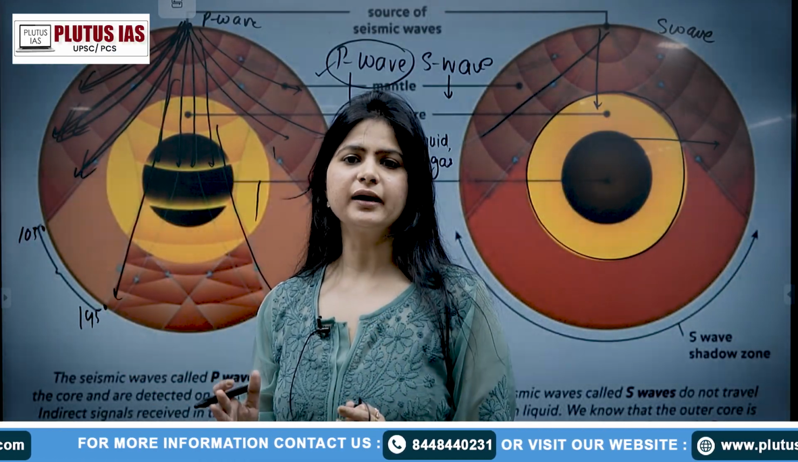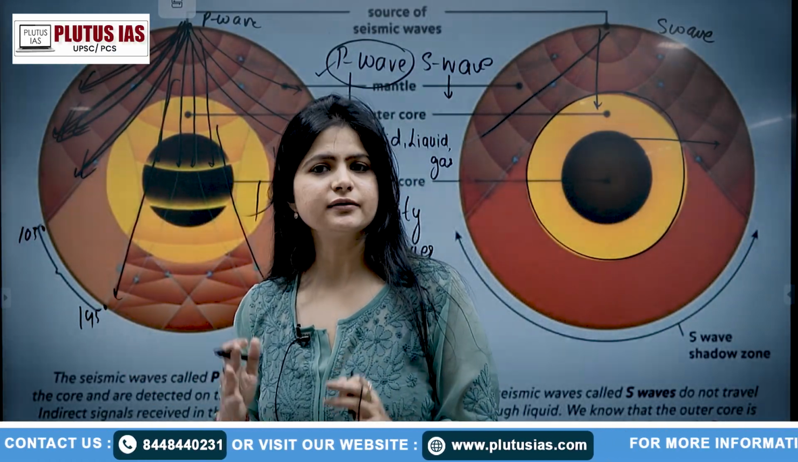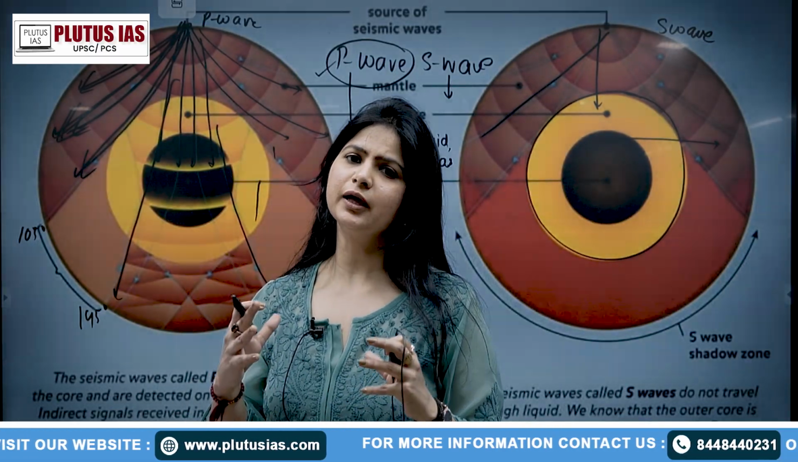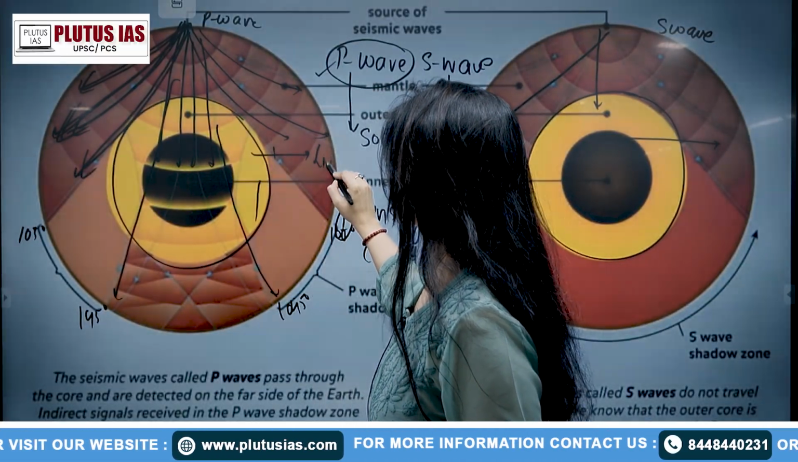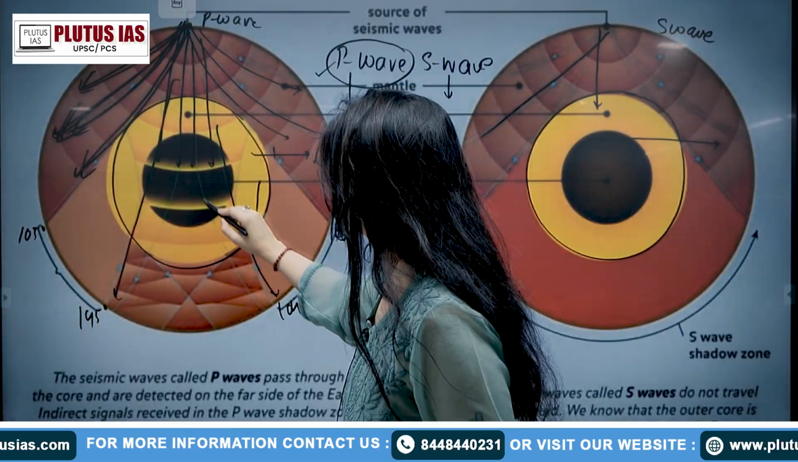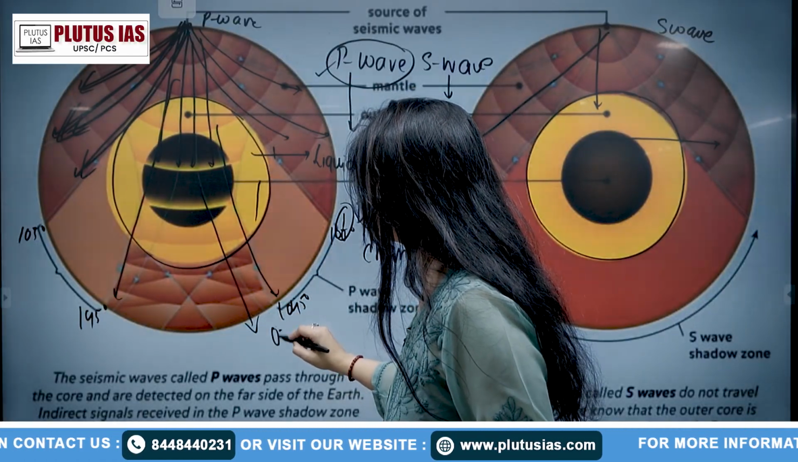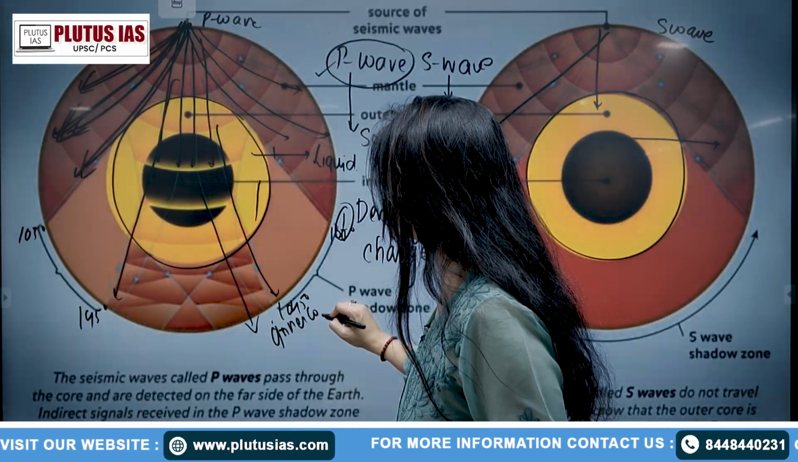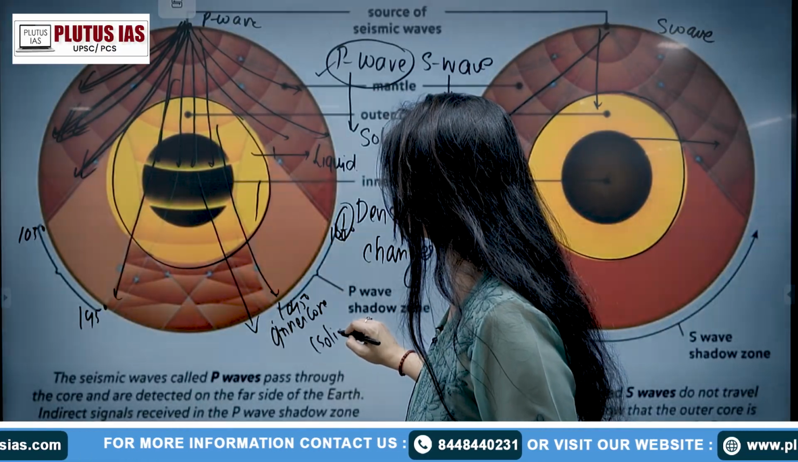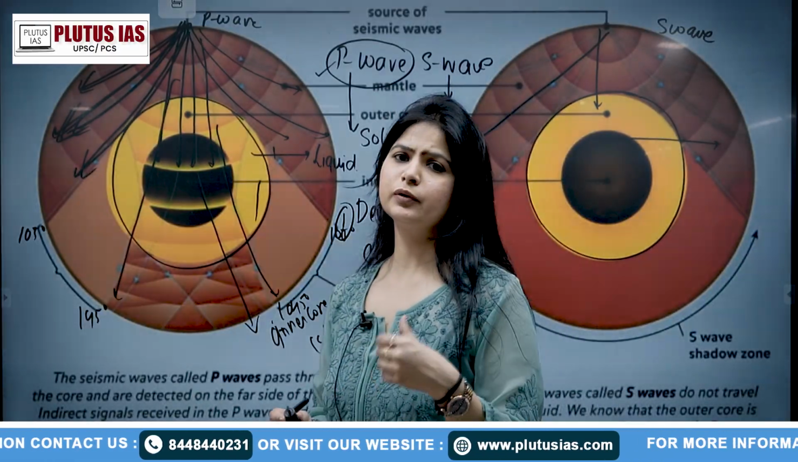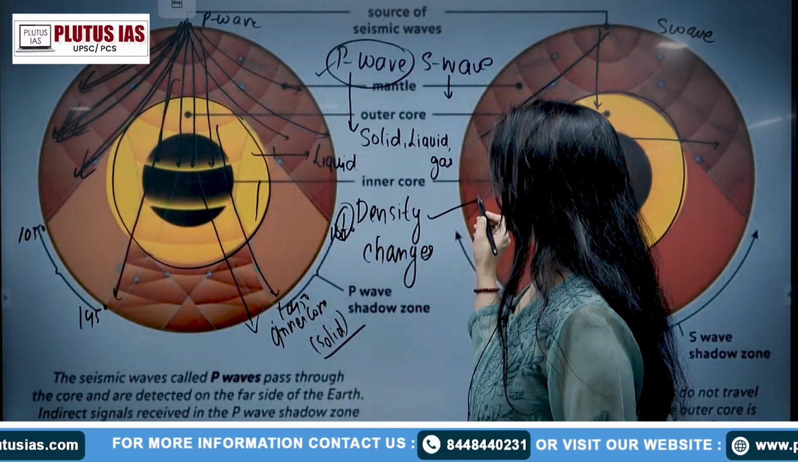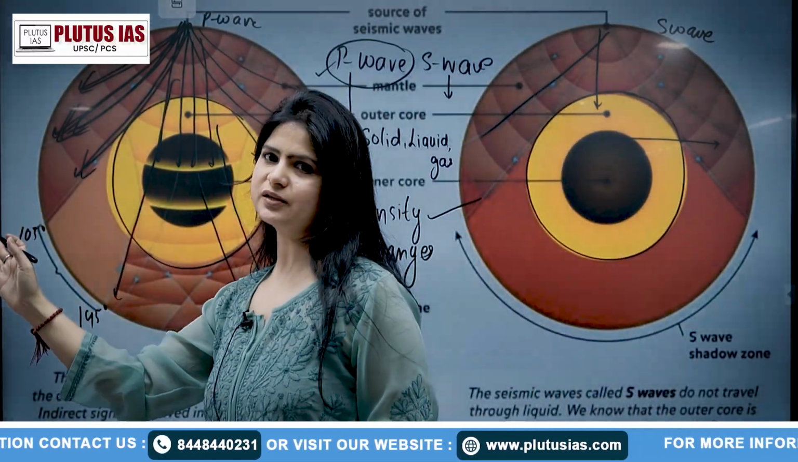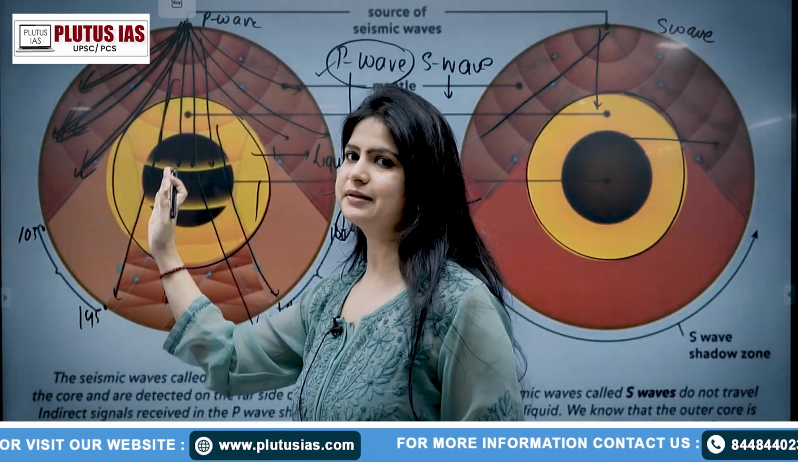So these are some of the patterns which were detected in the seismograph. After studying the seismograph, we were able to deduce the fact that we have liquid in the outer core and solid in the inner core. It is made up of solid. So one thing we would be able to deduce is the density, obviously, because it is constantly changing its path. So that's why it shows that the density is changing.